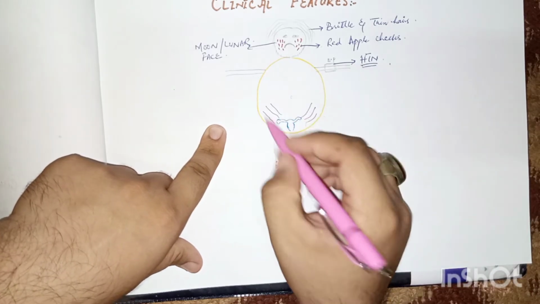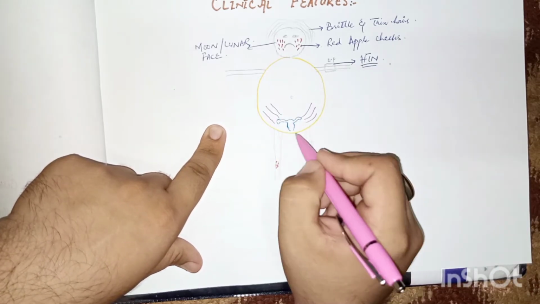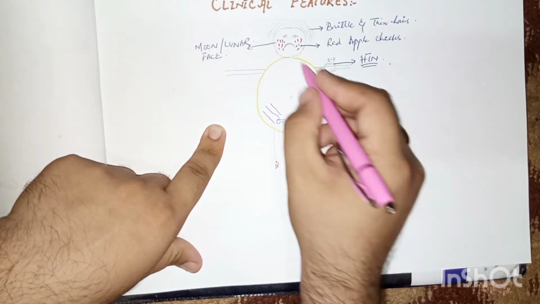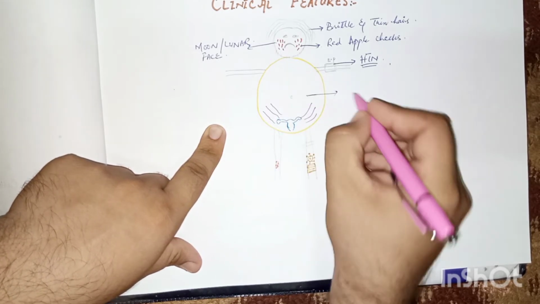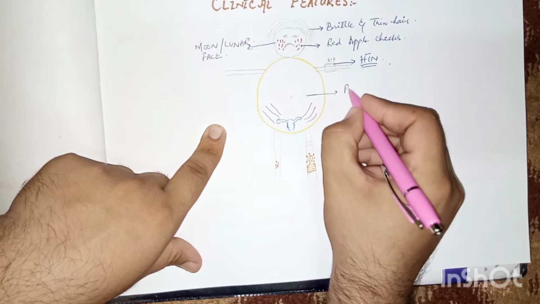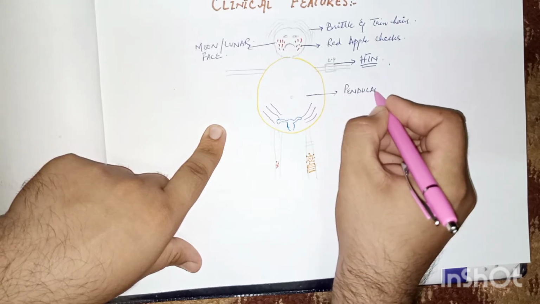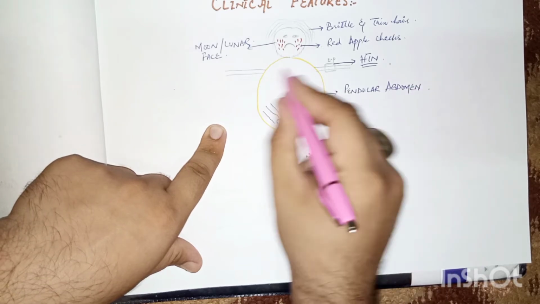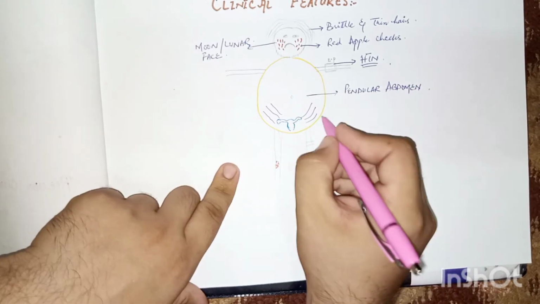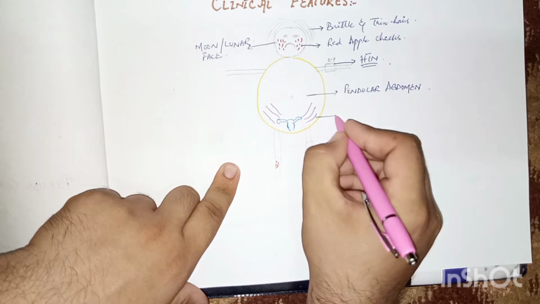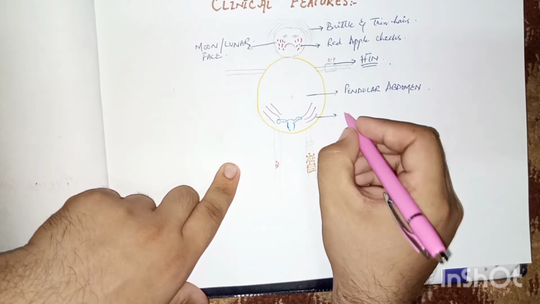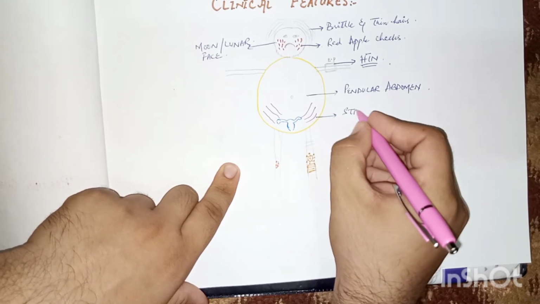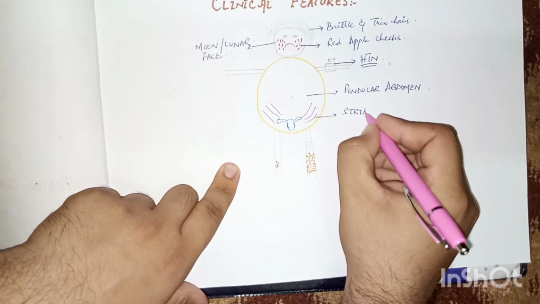And the other important feature is centripetal obesity or pendular abdomen, because of fat deposition on the abdomen. And these purple lines are reddish purple stria. These are the characteristic feature of Cushing syndrome.